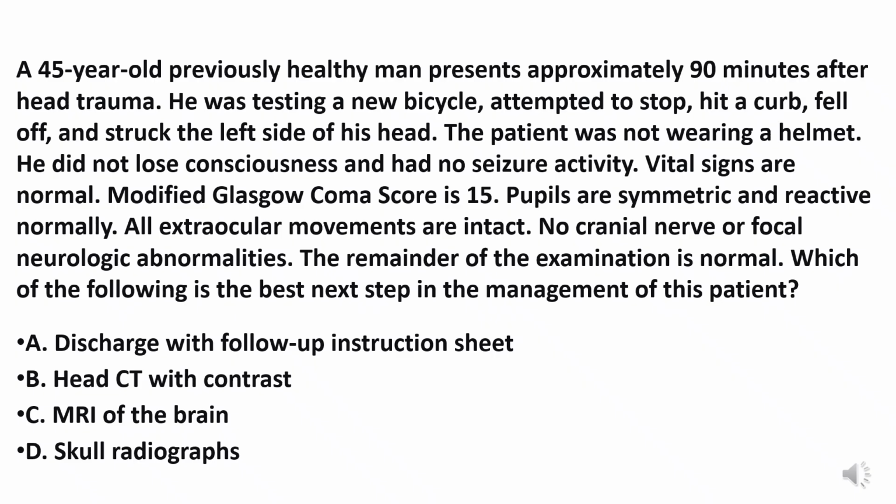He did not lose consciousness and had no seizure activity. Findings: vital signs are normal. Modified Glasgow Coma score is 15. Pupils are symmetric and reactive normally. All extraocular movements are intact. No cranial nerve or focal neurologic abnormalities. The remainder of the examination is normal.